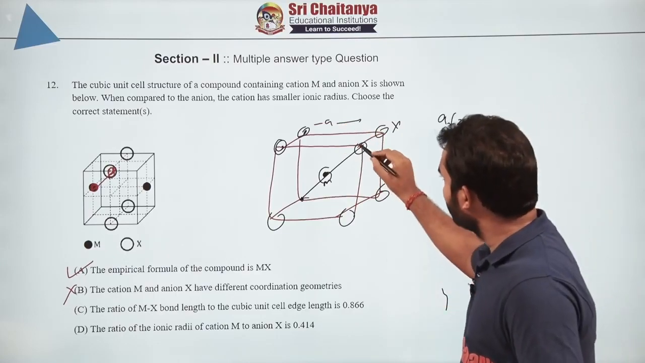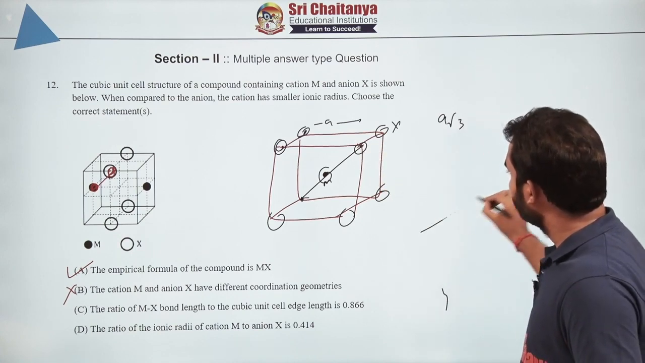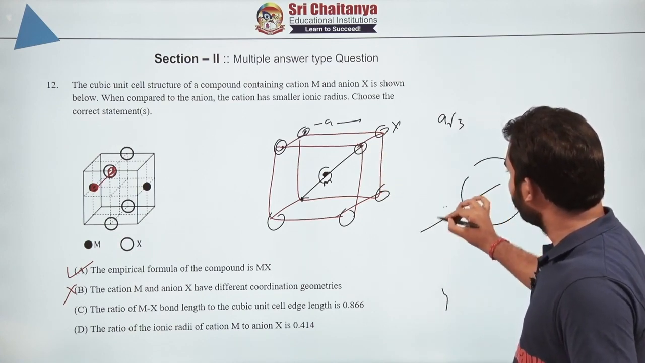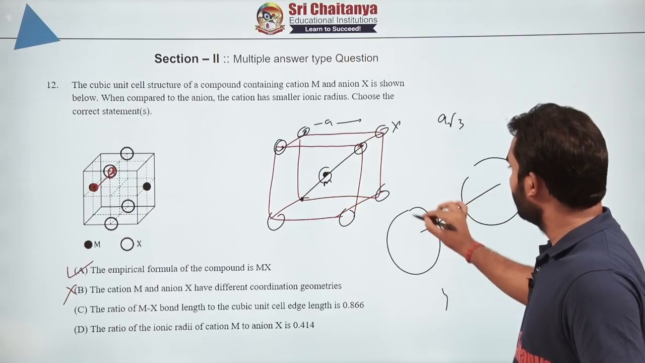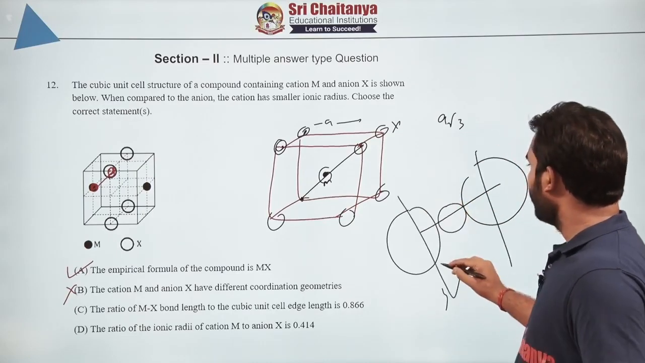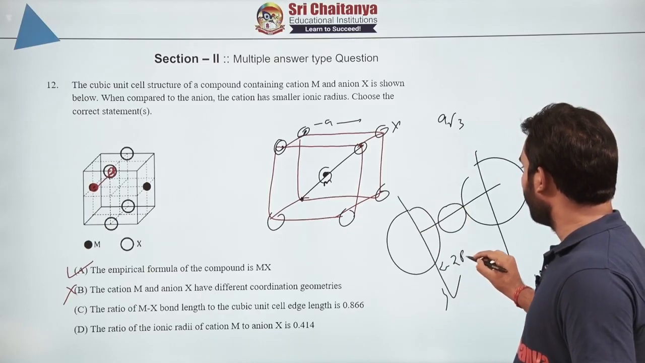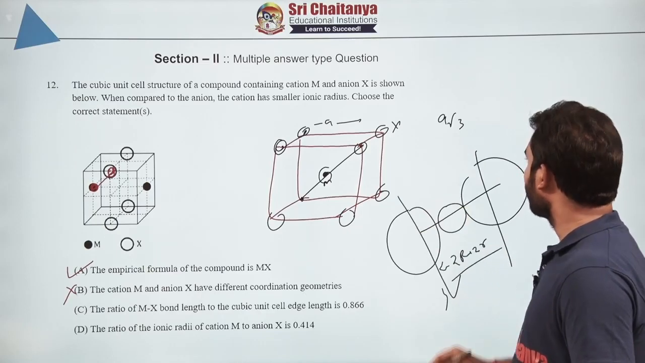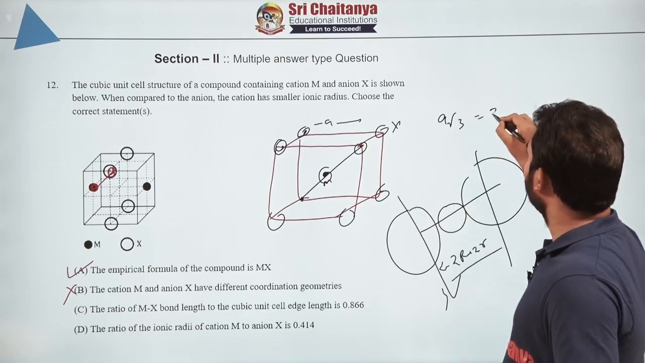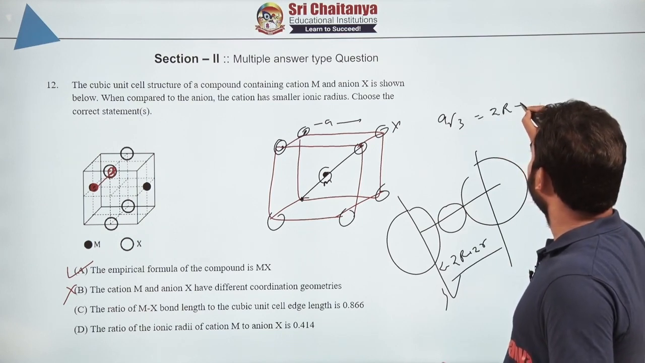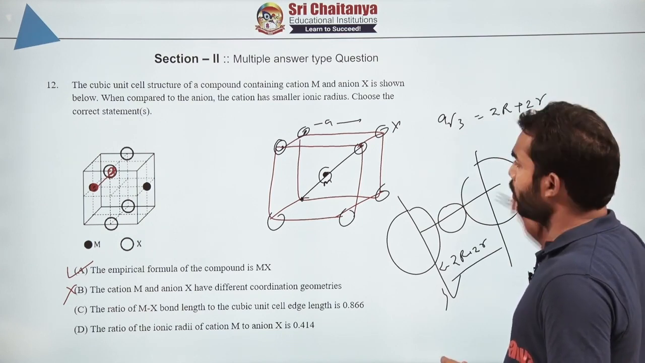And that will have the whole structure like this, that this atom is there in between and this atom is there. So what do you think from here to here? It will be basically 2 capital R plus 2 small r. So that is equal to 2 times capital R plus 2 times small r.